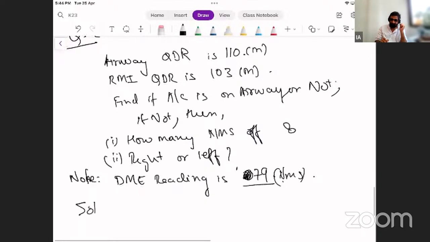Now you do your solution. If you want to verify your diagram first before solving, share it with me, I'll check. You can say just check if my diagram is right before I draw it or before I solve it. Simple. But I'm happy that everyone is using the formula correct. Vishnupriya and Charlie Hotel Alpha, 4 nautical miles off track for question number 1 is correct. Congratulations. Right or left is missing from your answer. See, this question doesn't have options, so you have to give proper answers. Second thing, you're not writing question number, students.